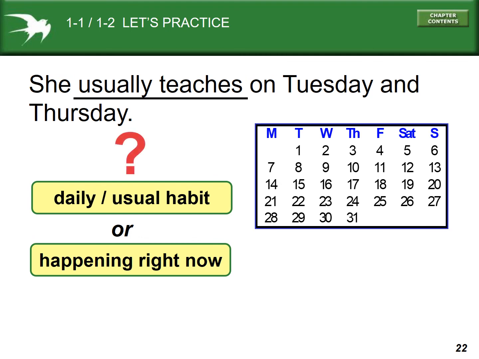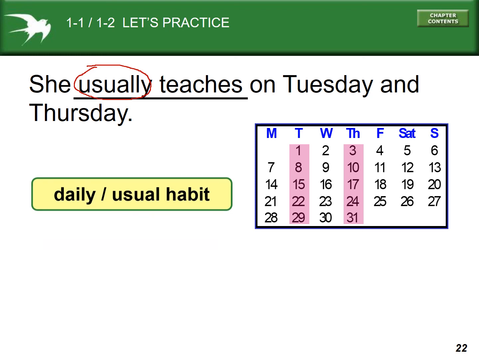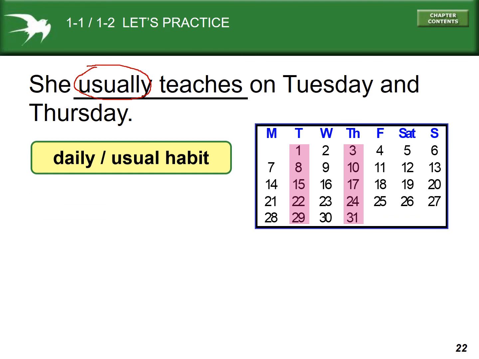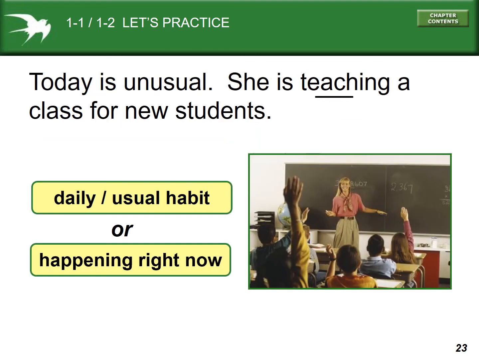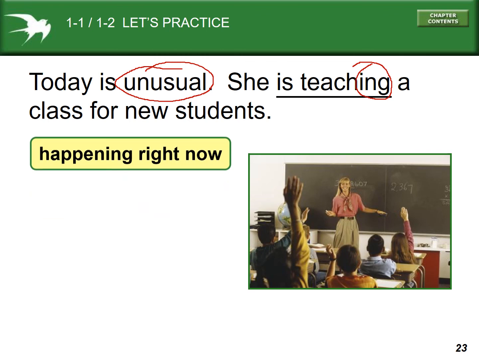She usually teaches on Tuesday and Thursday. Again, we see that clue, usually. That's what's called an adverb of frequency, and we'll discuss that more in the next PowerPoint. This is another daily, usual habit. Today is unusual. She is teaching a class for new students, and we see again that it's unusual. It's not usual. She is doing something, so it's ing, so it is happening right now.